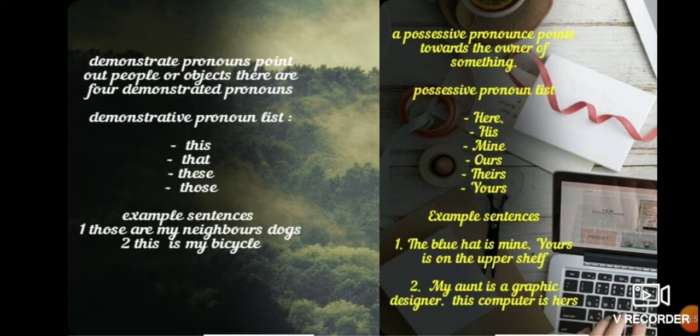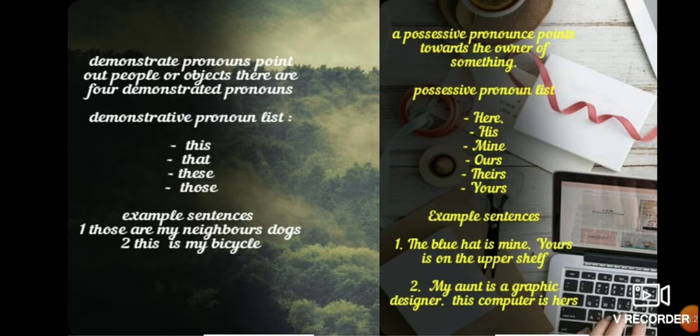And after that, the seventh pronoun is the demonstrative pronoun. Demonstrative pronouns are used to demonstrate things and people. In demonstrative pronoun, only four pronouns are used, that is this, that, these, those. This and that are used for singular numbers, and these and those are used for the plural number. The example is: those are my neighbor's dogs, this is my bicycle.